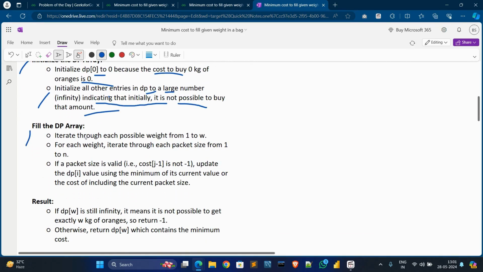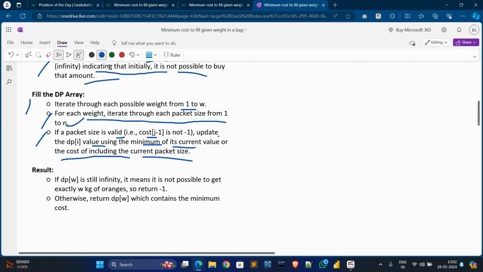Then we fill the dp array. Iterate through each possible weight from 1 to w. Then for each weight, iterate through each packet size from 1 to n. If a packet size is valid, update the dp value using the minimum of its current value and the cost of including the current packet size. At the last stage, return the result. If dp[w] is still infinity, it is not possible to get exactly w kg of oranges, so return -1. Otherwise return dp[w], which contains the minimum cost.